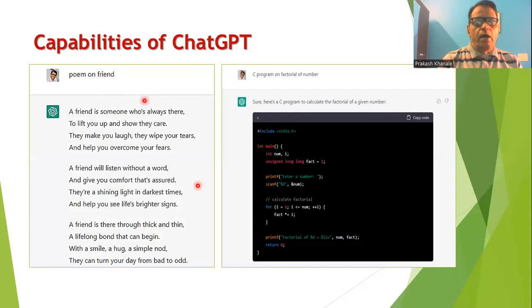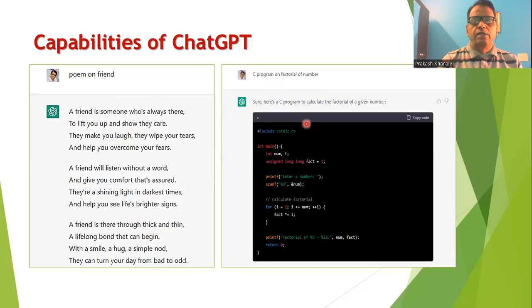If you are happy with this generation, then it is okay. But if you are not happy, you can press the regenerate button, and another form of poem on the friend will be generated.